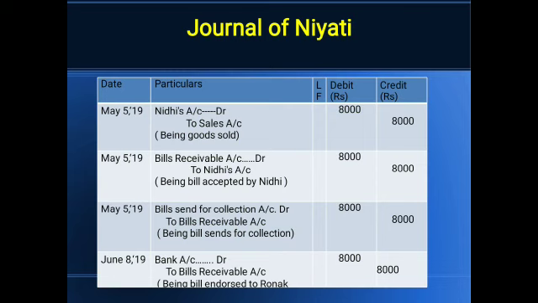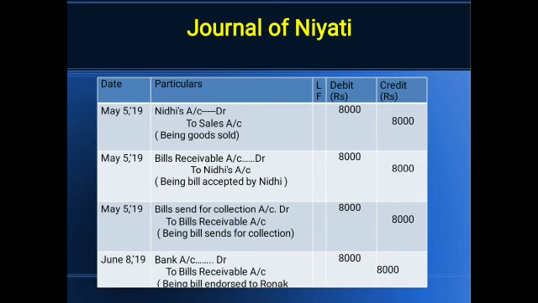Now who will receive the money? Bank account, because Niyati is holding the bill till the due date as the drawer, but he has given it to the bank to receive. So the money will come through the bank. So the bank account is debited to bill receivable.